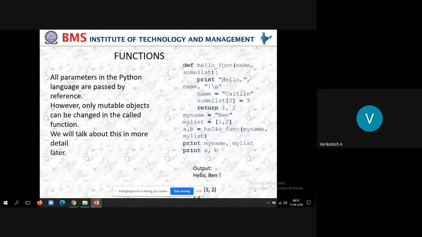All parameters in the Python language are passed by reference. There are two types of passing values: pass by value or pass by reference, that is call by value or call by reference. In Python, every time we use only pass by reference, not pass by value. So what is the difference between pass by value and pass by reference? Anyone, students?